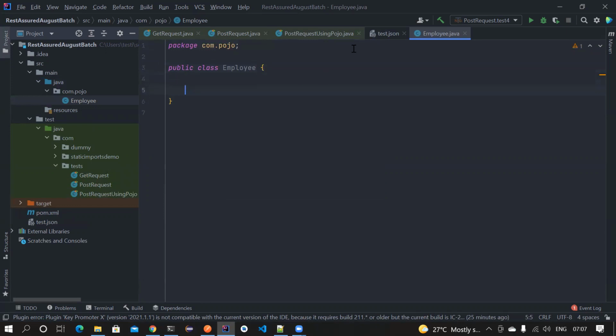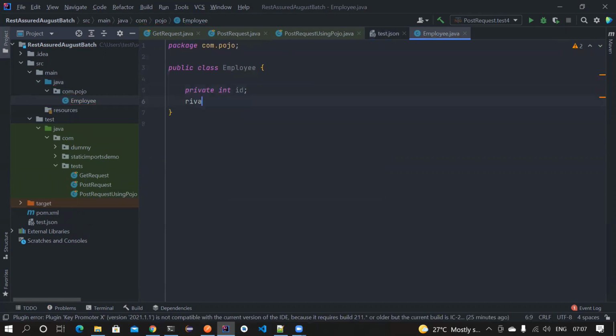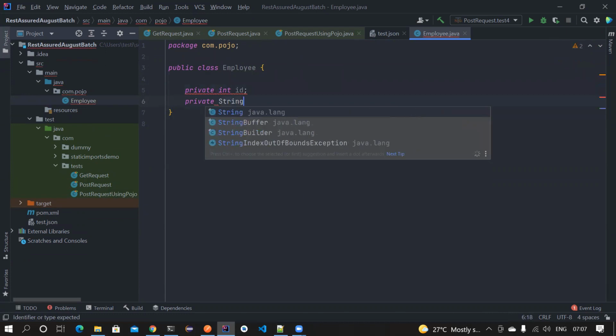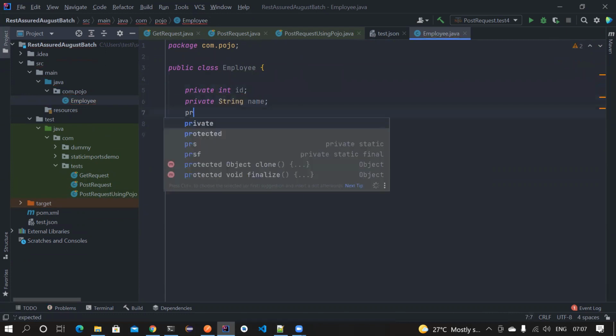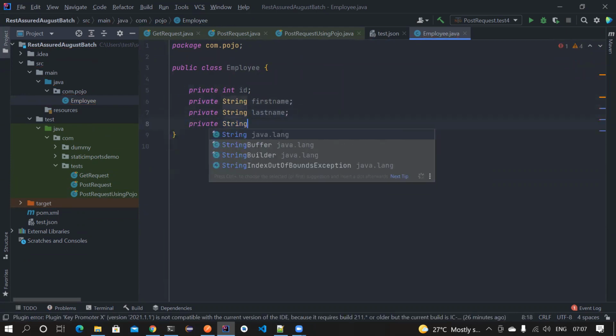They have four fields. The first one is a private int id, and they also have a private String first name, then the last name, and email.